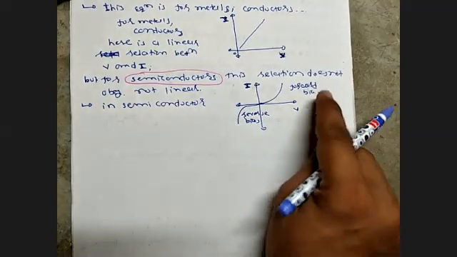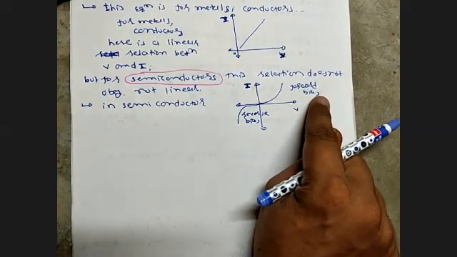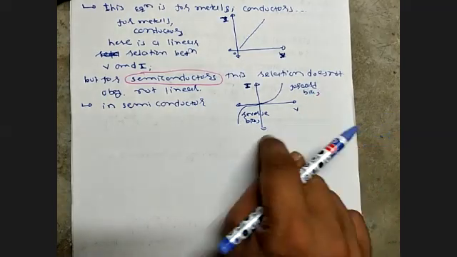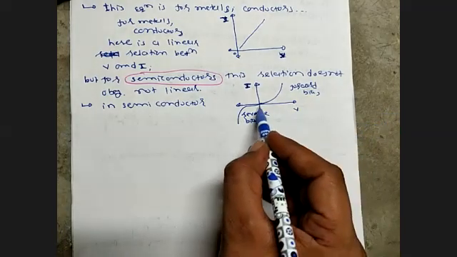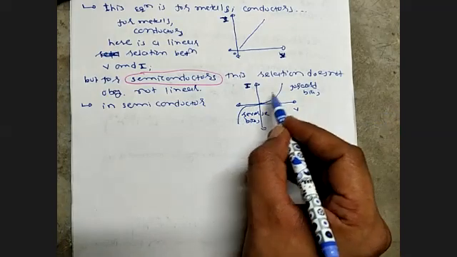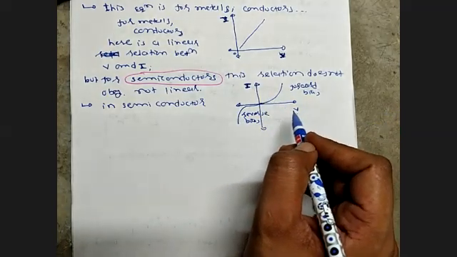So in a semiconductor, in the forward bias condition, the relation will be like this way, and in the reverse bias condition, like this way. In forward bias there is no linear relation.